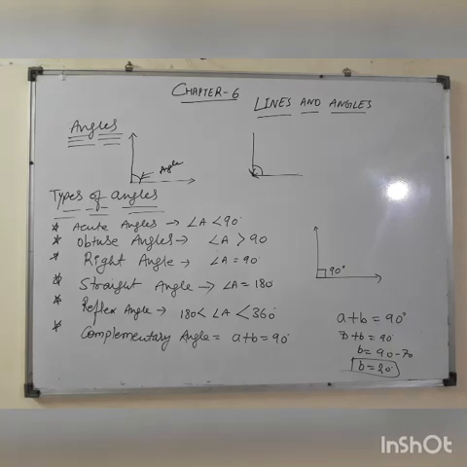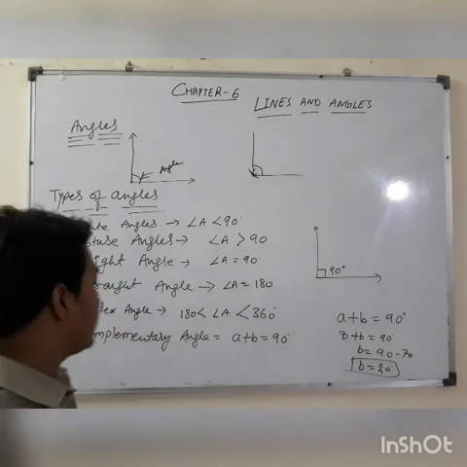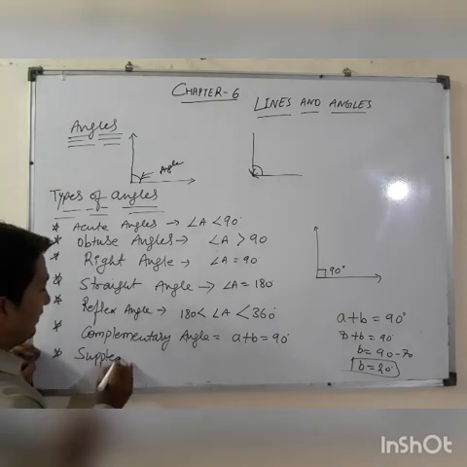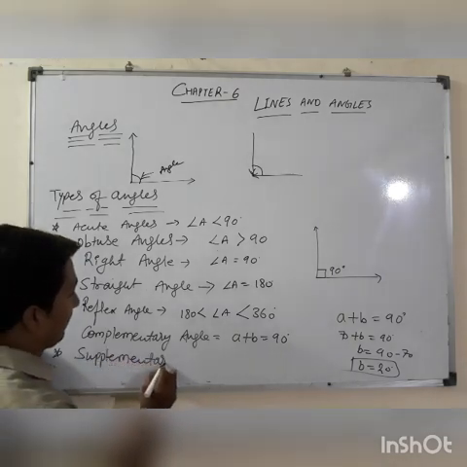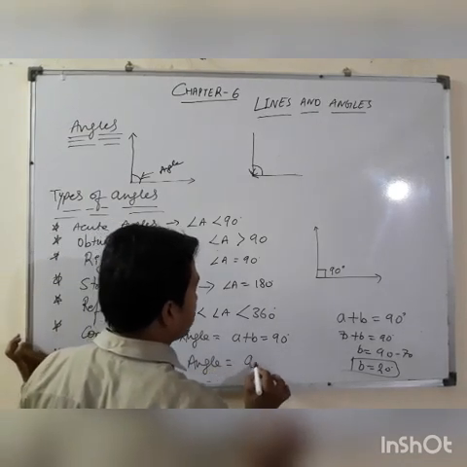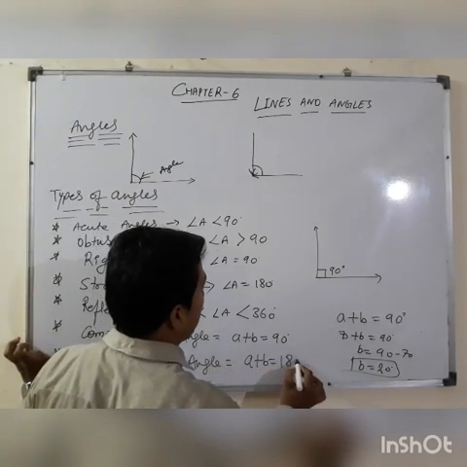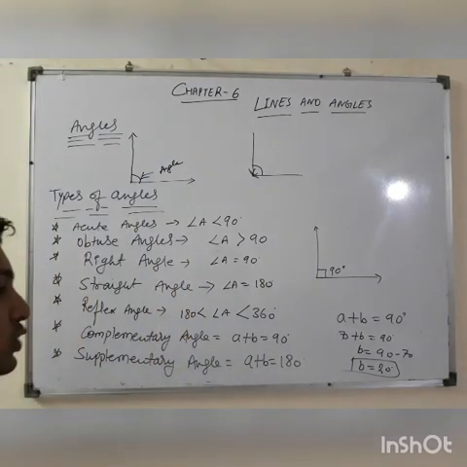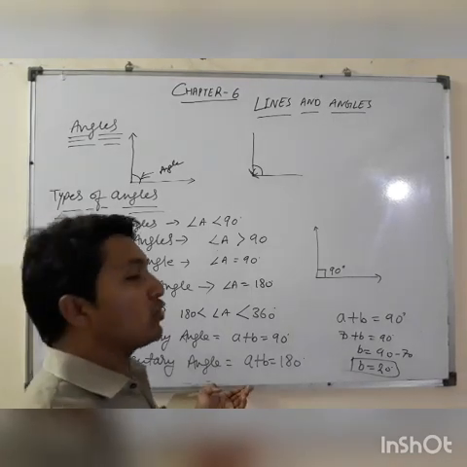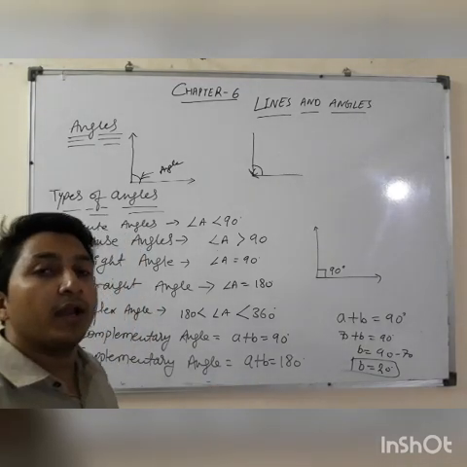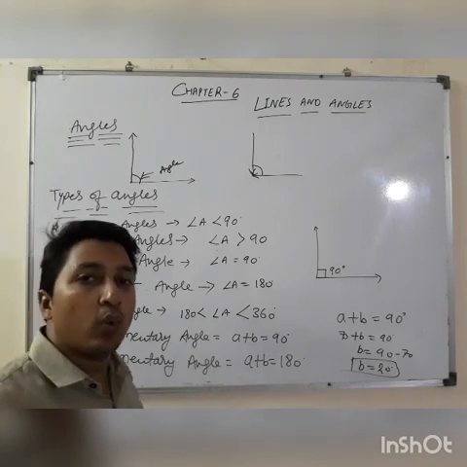And if the sum of two angles is 180 degrees, they are supplementary angles. If the sum of two angles is 180 degrees, then these are known as supplementary angles. Is it clear, students? If the sum of two angles is 180 degrees, what will we call them? Supplementary angles. For example, if you have one angle of 110 degrees and you want to find the supplementary of this angle,